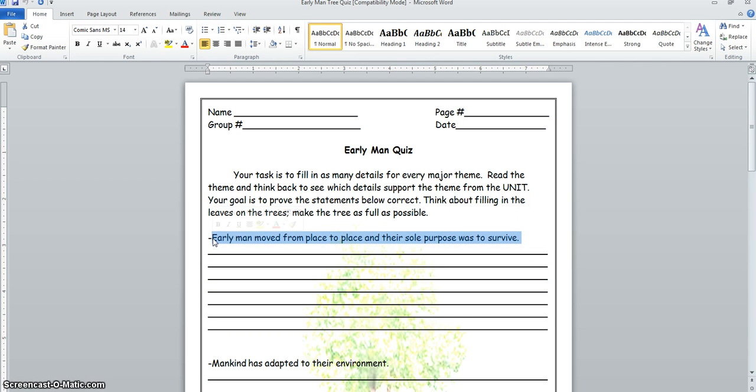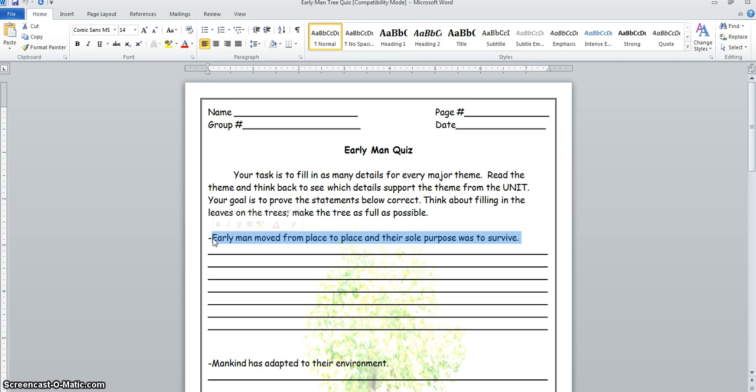Let's start with the first one. Early man moved from place to place, and their sole purpose was to survive. Early man, let's talk about who they were. Let's get Paleolithic in there, right? Using specific items. So if you're talking about early man, let's get Paleolithic in there, saying which man we're talking about. This is the specific items we're talking about. Move from place to place. What does that mean when you move from place to place? You are nomadic, right? They're moving place to place because they're nomadic.